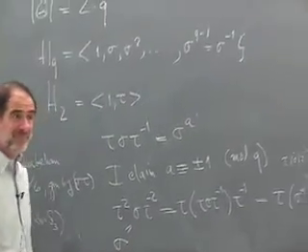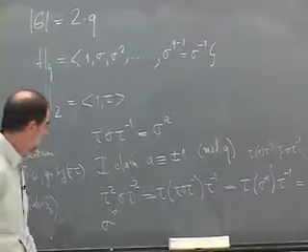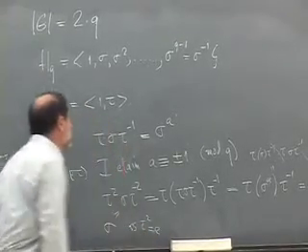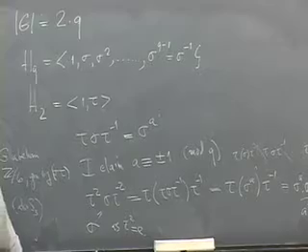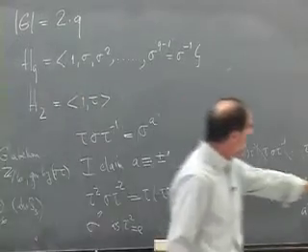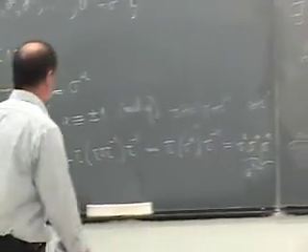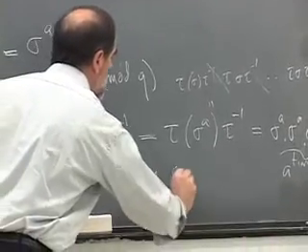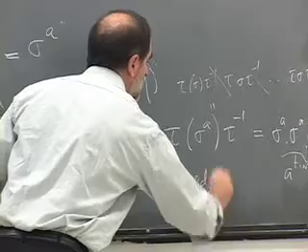On the other hand, tau squared is the identity, so this is sigma. Once you square tau, it commutes with sigma. So therefore, sigma to the a squared is equal to sigma. So that implies that a squared is congruent to 1 mod q.